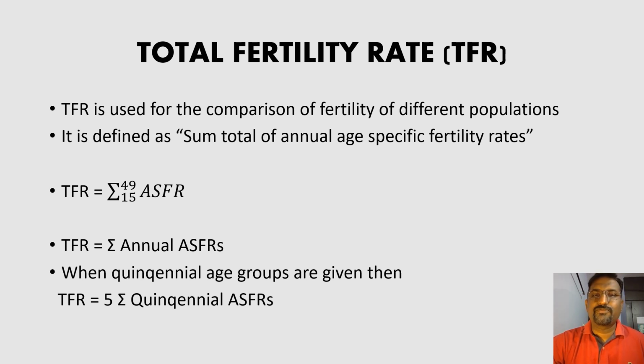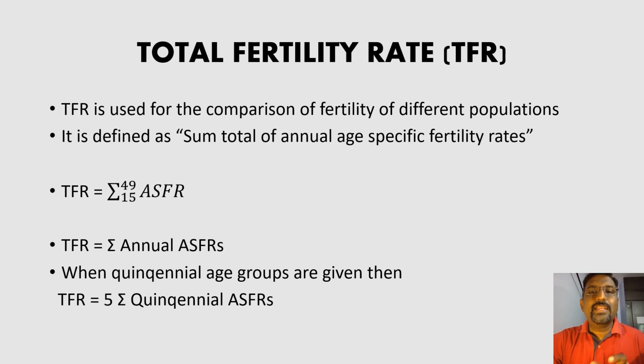It's very simple. The formula is the summation of all ASFRs between 15 to 49. It is also given as TFR equals summation of annual ASFRs. Usually we would be given age groups of size 5, and when we calculate ASFR for age groups of size 5, they are called quinquennial ASFRs, as we just studied.